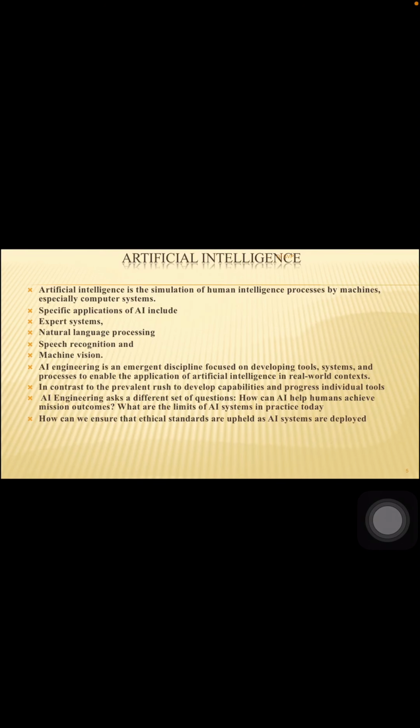And finally, artificial intelligence. Artificial intelligence is a part and parcel of computer science engineering. And I'll just brief you what is artificial intelligence. It is people thinking of a replacement for a human being in performance of an operation process or in so many other places where these machines can perform and replace human beings. So artificial intelligence is a simulation of human intelligence processed by machines, especially computer systems.